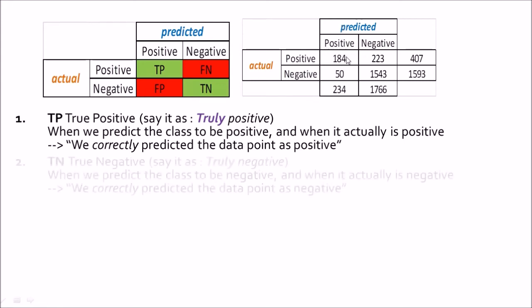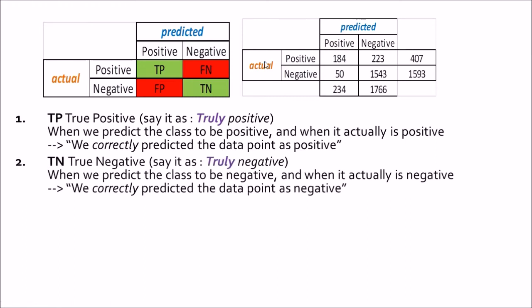Okay, next is true negatives, which is TN. What this true negative means is that we truly predicted somebody to not leave the bank. These 1543 people did not leave the bank and the model also said that they will not leave the bank. So 1543 times we were correct, and also 184 times we were correct when we said the people will leave the bank.